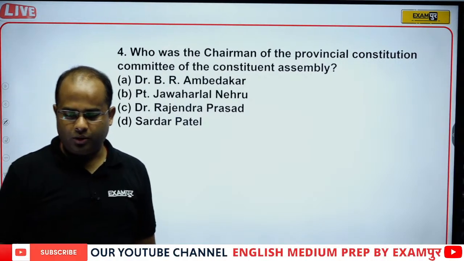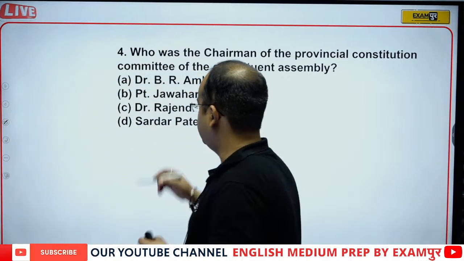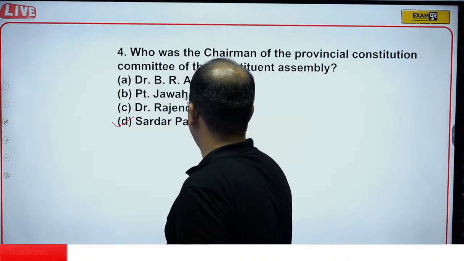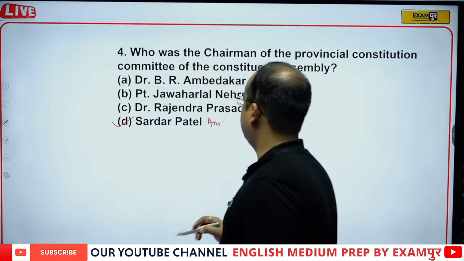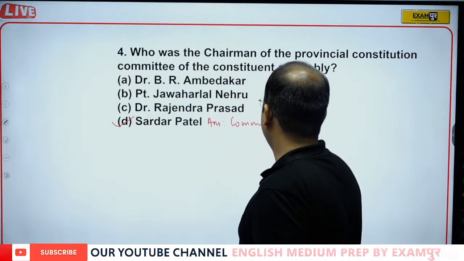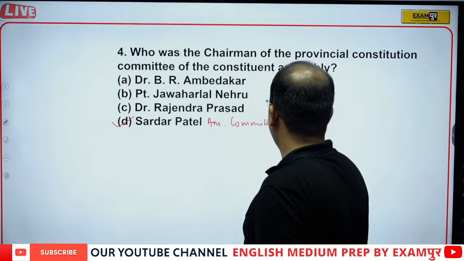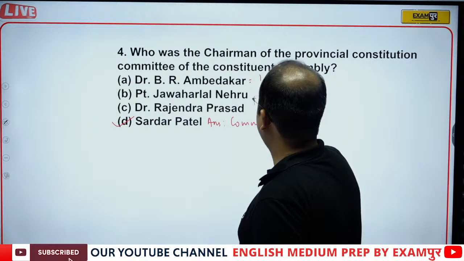Okay, you are saying option D. Very good. So the correct answer will be Sardar Vallabhbhai Patel, and he was also the chairman of the Committee for Fundamental Rights. Now, B.R. Ambedkar, chairman of the Drafting Committee, that we all know.